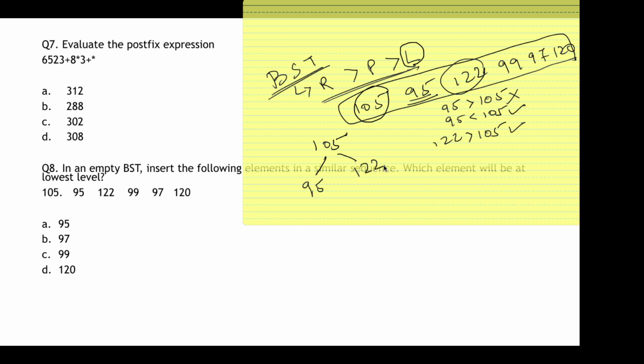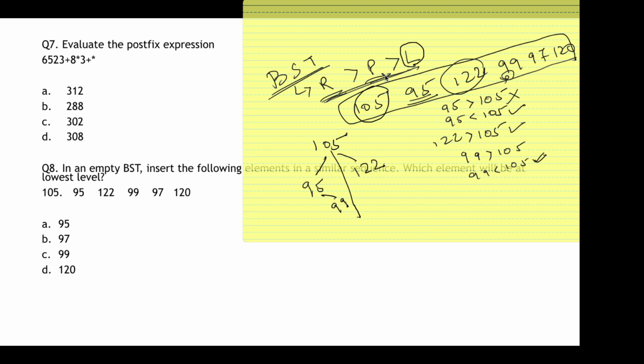Okay, now next number is 99. Now say whether 99 is greater than 105 or less than 105. 99 is less than 105, right? So this will come on the left side of the tree. Now the left side of the tree will have 99. Why is 99 the right child of 95? Because the right child is greater than the parent node. Thereby 99 won't come on the left hand side of 95, it will come on the right hand side of 95.